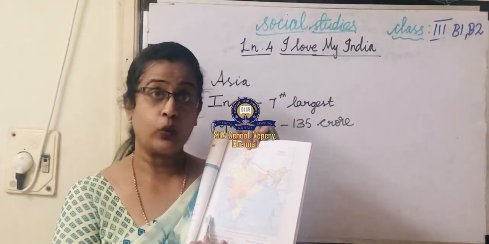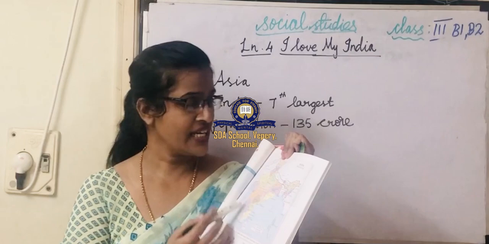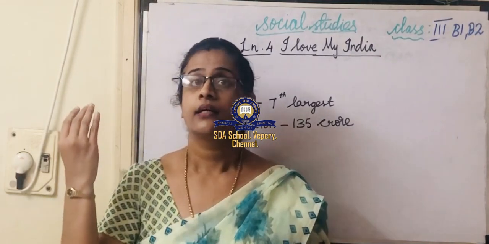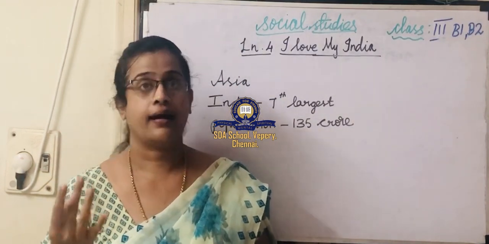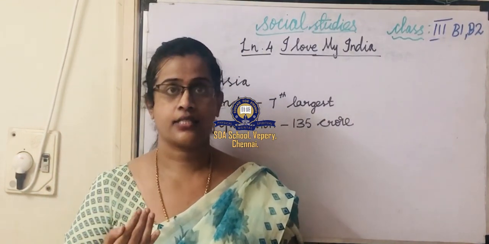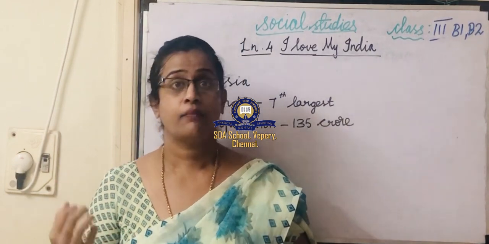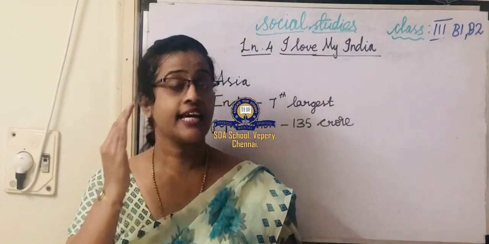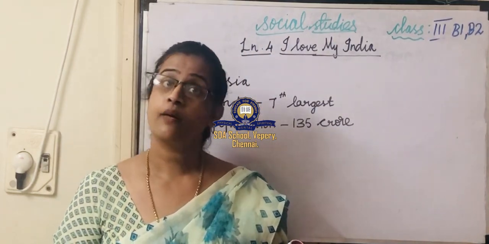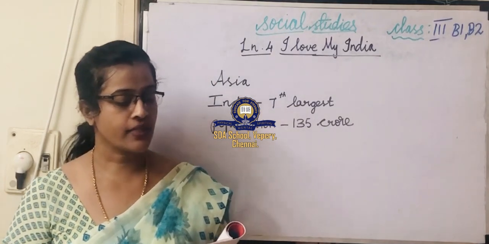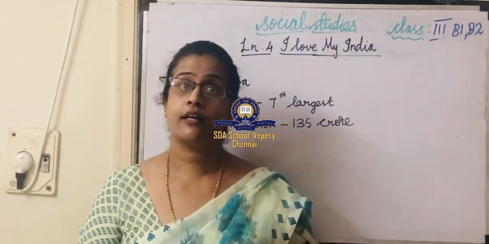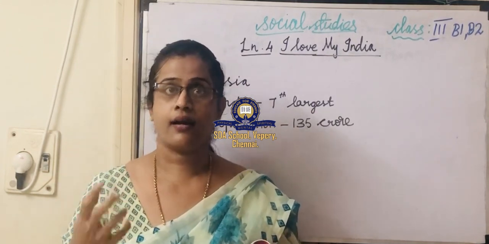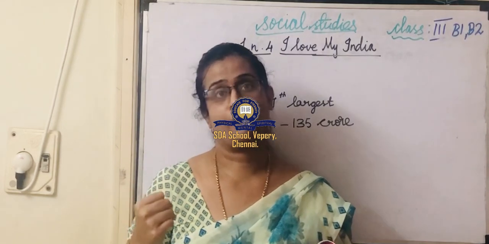What are the countries? Pakistan, Nepal, Bhutan, Afghanistan, China, Bangladesh and Myanmar.